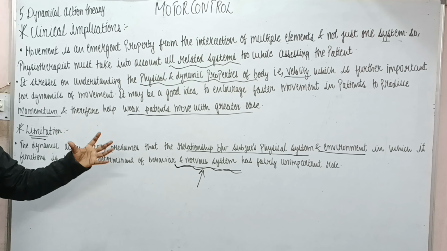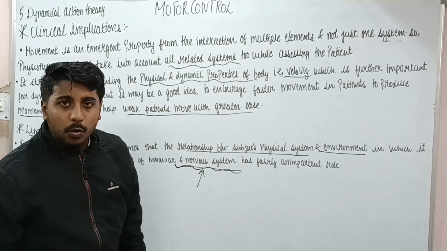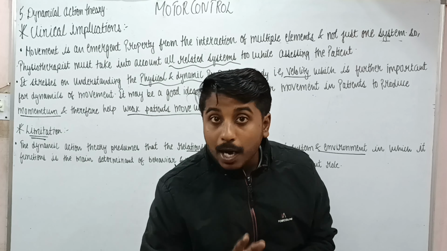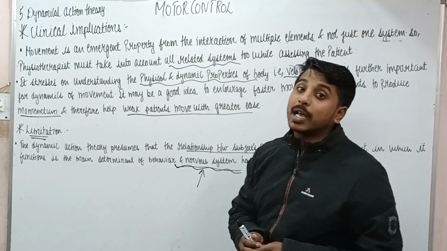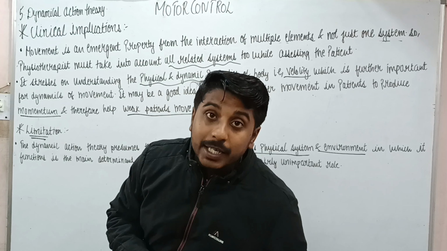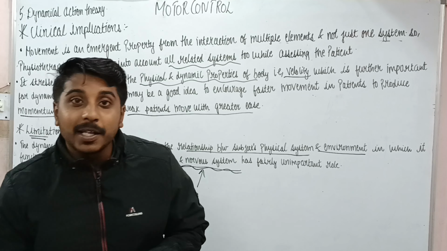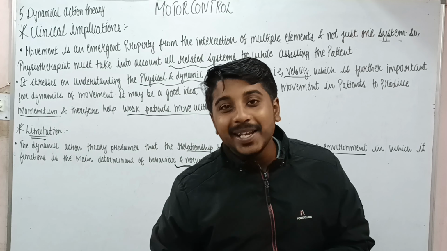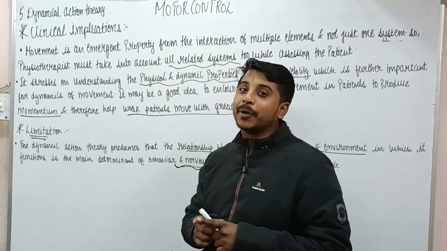So this was one limitation of this theory, and with this we end our fifth theory, that is dynamical action theory. In our next lecture we will study our next theory, the ecological theory of motor control.